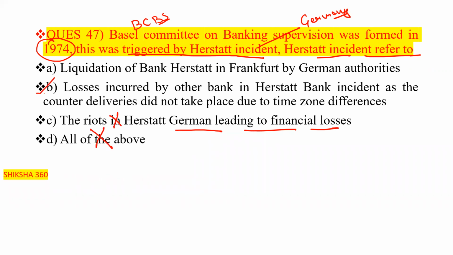So the correct answer is option number B, that is losses incurred by other banks in the Herstatt bank incident. This incident happens due to the time zone differences. Settlement will not take place on time. So option number B is the correct answer, losses incurred by other banks in the Herstatt bank incident, as the counter deliveries did not take place due to the time zone differences.